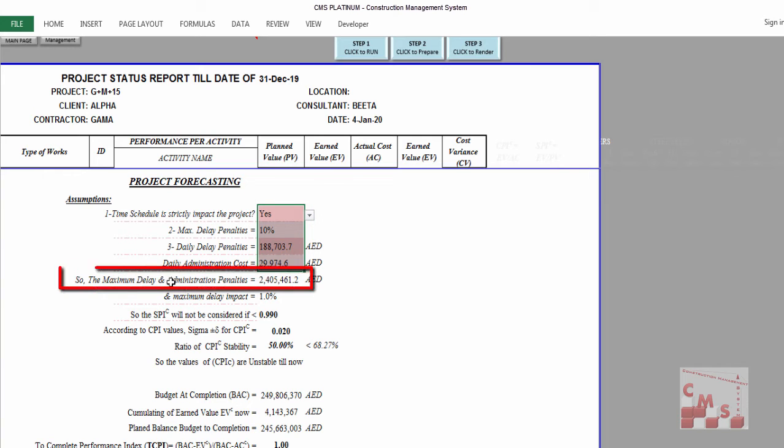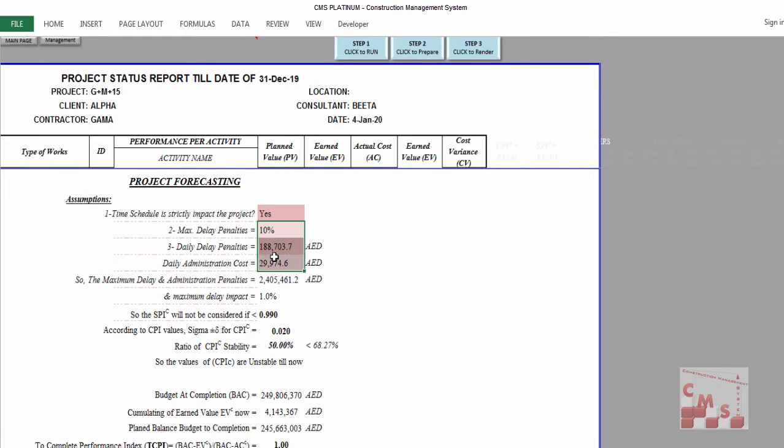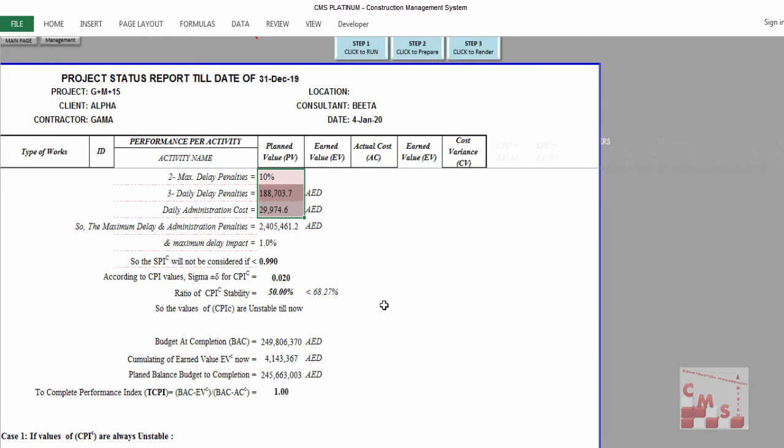Here CMS is informing you that the maximum delay and administration penalties will be 2,405,000. That's for how many days? Because you are delayed till now approximately 11 days according to the status till now. He's telling you that's the maximum of your delay penalties. Then CMS starts making his calculation to estimate the cost at completion. Let's have a brief about these calculations only for your information, whatever is required to allow CMS to make his calculation.